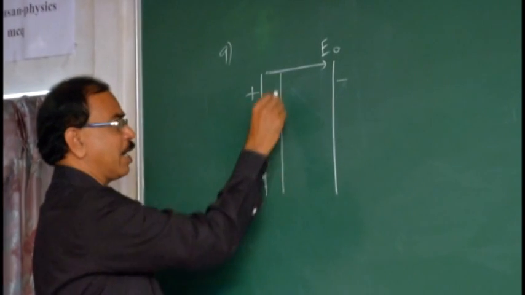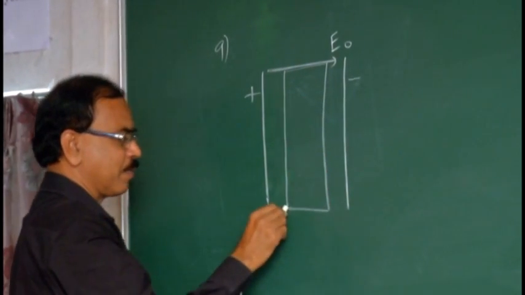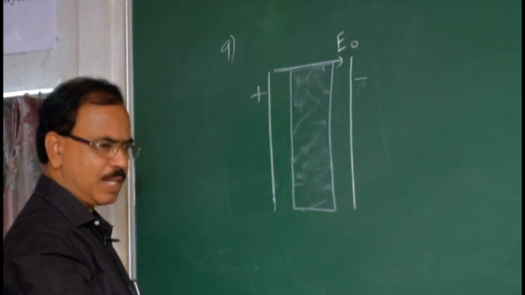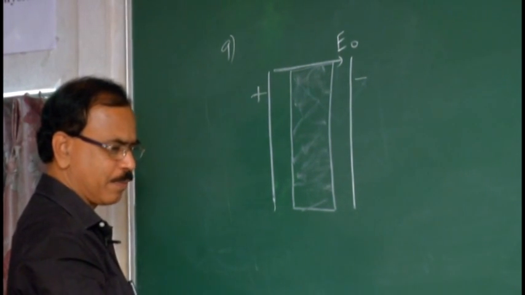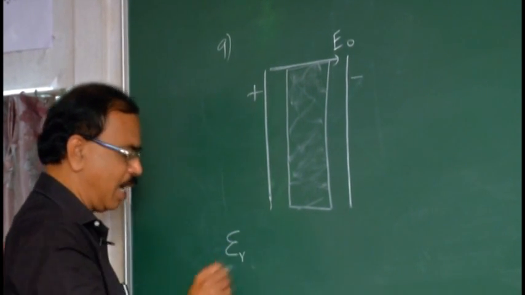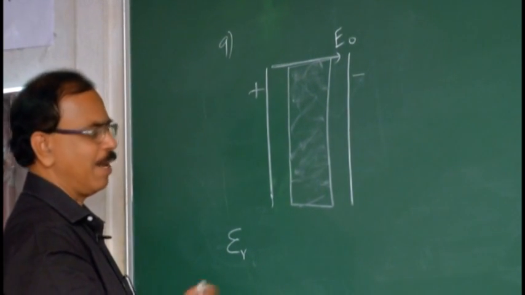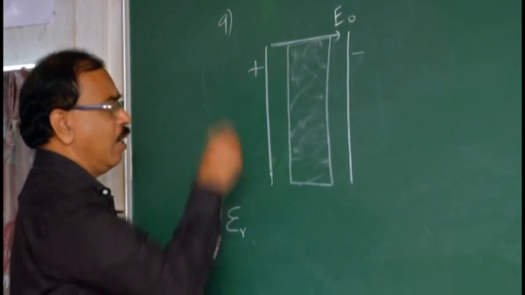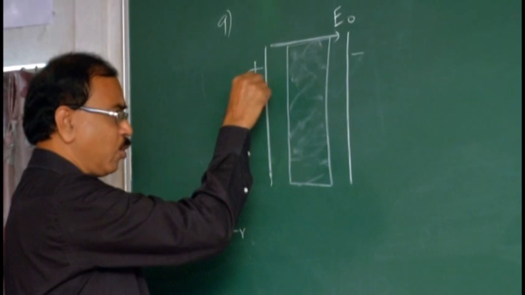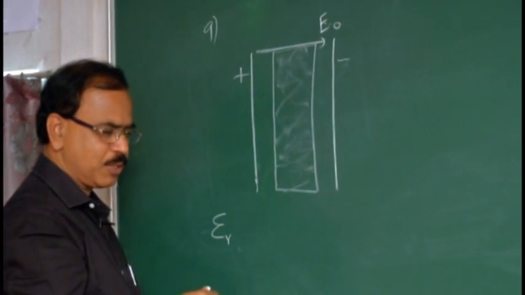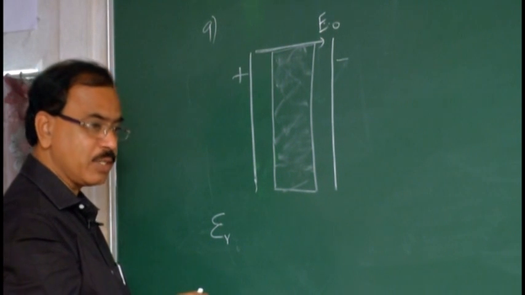When a dielectric medium is inserted, I am repeating the explanation. This is a dielectric slab, dielectric sheet, whose dielectric constant or relative permittivity is epsilon r, having no dimension, no unit. When this dielectric slab is introduced in this electric field, this electric field is producing the dielectric polarization.